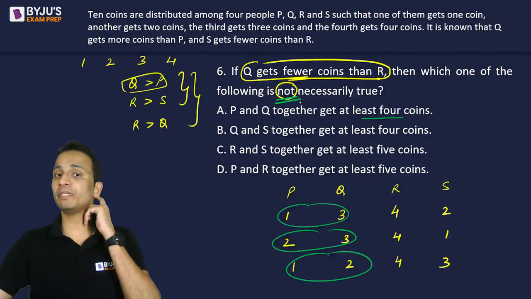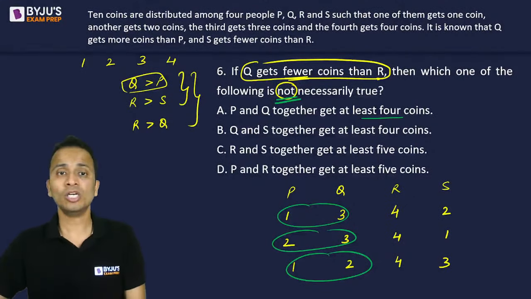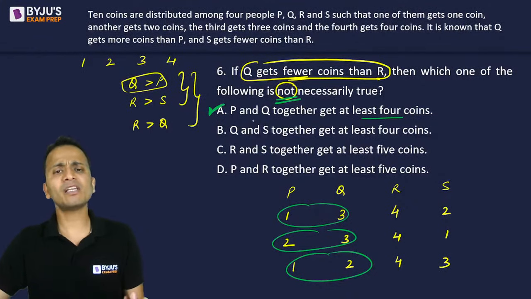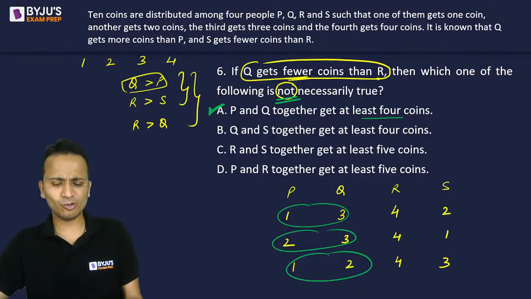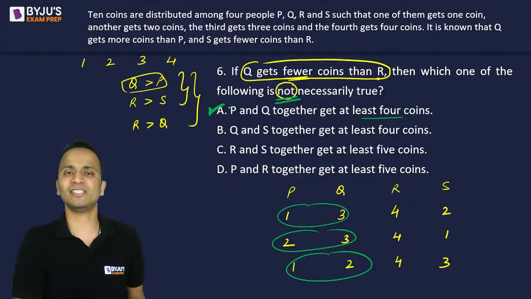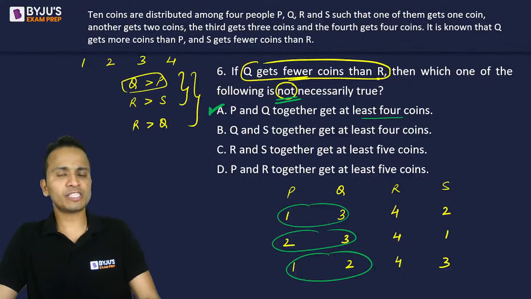Which of the following statements is not necessarily true? So option A is not necessarily true and hence this will be my answer. I can check B, C and D as well, but since I've already got the answer, why check the other statements? So yes, Karthik and Monica, you both have given a correct answer. Wonderful. All right. So this was the third question of the second set.